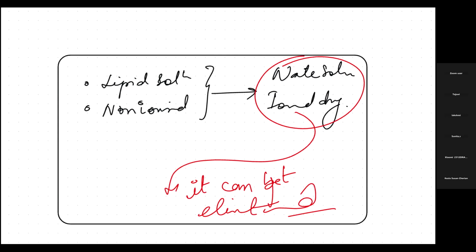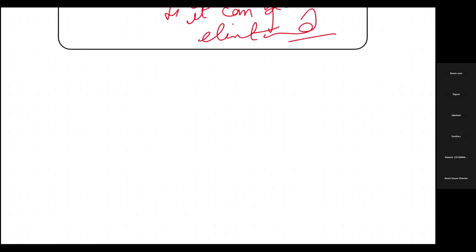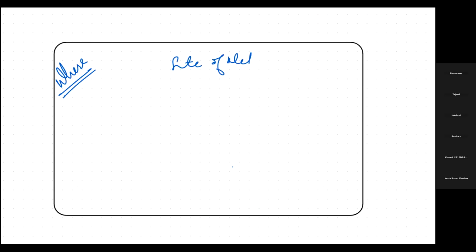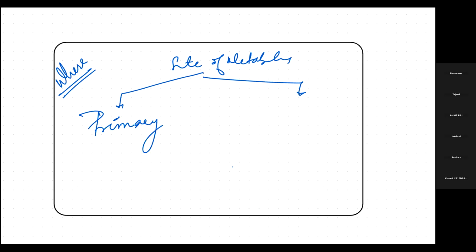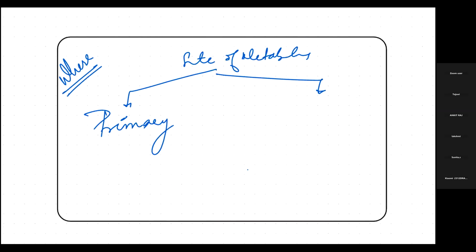What we are doing in metabolism is clear. Now where we are doing it, we'll be seeing that. Okay, so where is this metabolism happening? So there are sites. Okay, what are the sites? We can say the site of metabolism can be of two types. One is the primary site. Can anyone guess what can be the primary site of metabolism? Yes, is anyone willing to answer? What will be the primary site of metabolism?